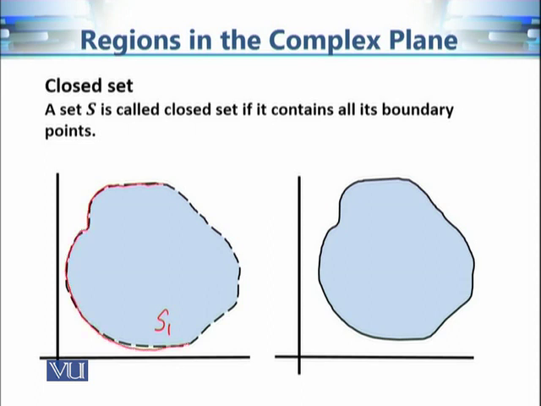Okay, so all of these points are the boundary points. Now we can easily see that these boundary points are not included in S1. So we can say that this set is not closed. And in the case of S2, we can easily see that all the boundary points are included in S2. So this set is closed.